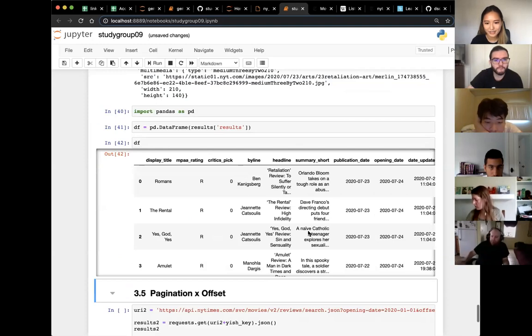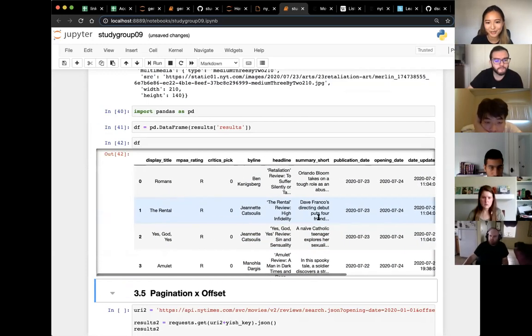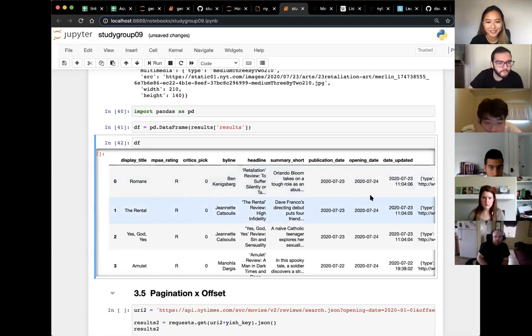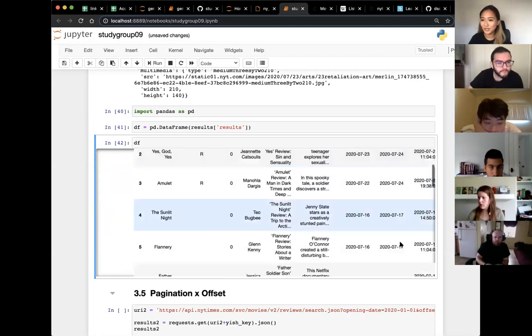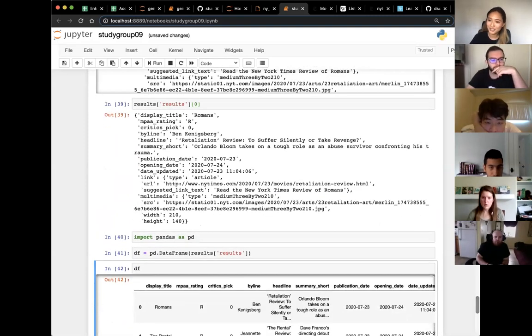And cool, I think in this case we don't have much nesting, only for the URL information and, I guess, the other multimedia information, but pretty cool. And we can see that this is very, very up to date. This is for a movie that comes out tomorrow, which is awesome. But yeah, that's how I get 20 results from the New York Times API. What am I going to do with just 20 movies?